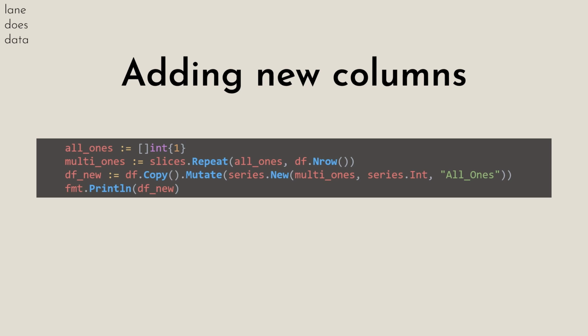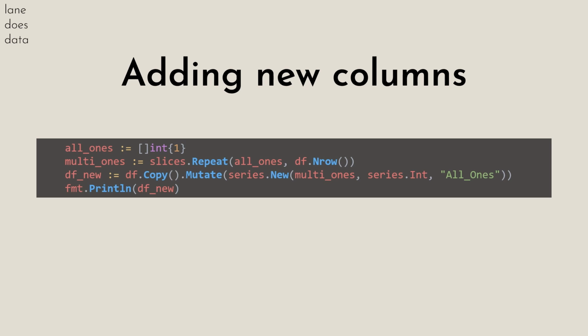On the next line, right below multiOnes, we have a new data frame called df_new. I'm making a copy of our original data frame, and then I'm calling .Mutate. Mutate takes one input, which is a series. Here, I'm calling series.New to say I want to create a new series. The data that I want to load into the series is multiOnes. The data type is integers, and the column name is all ones. And then lastly, I'm printing that new data frame out to show you that we were able to add that new column.